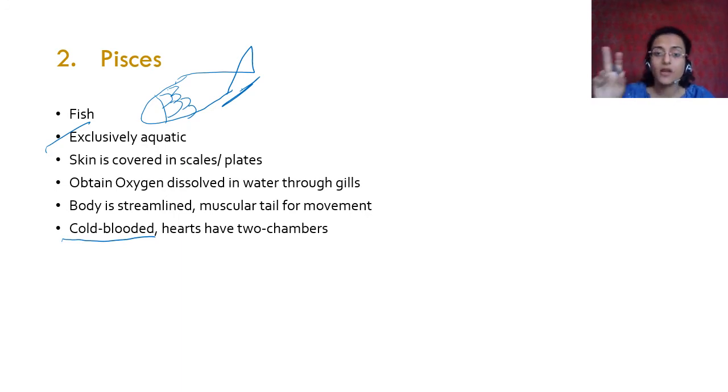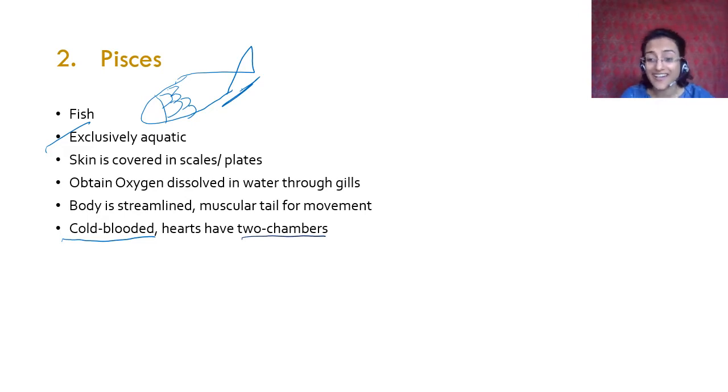ठीक है, they can only bear a certain range of temperatures, उसके ऊपर and नीचे they cannot survive. Okay, that is called being cold blooded. ठीक है, there are more scientific terms, poikilotherms and homoiotherms, but चलो अभी you learn only about cold blooded and warm blooded. Their hearts have two chambers. अपने हार्ट में कितने होते हैं? We have four chambers, right? Fish hearts have two chambers. You have the ventricles and auricles.